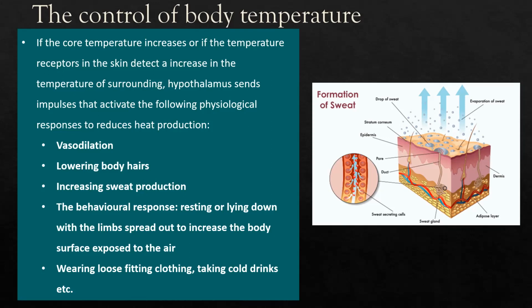Because more sweat is produced, and sweat is liquid, it can take the heat from our skin. The sweat becomes gas, and our heat is removed because the heat is used for converting the liquid into gas.